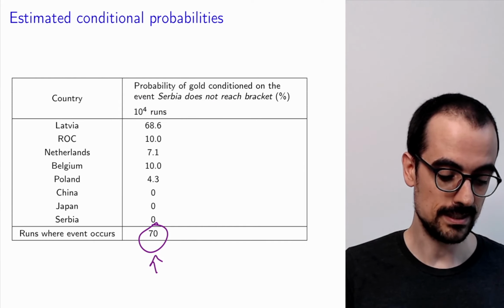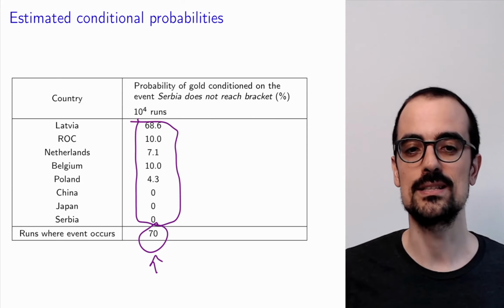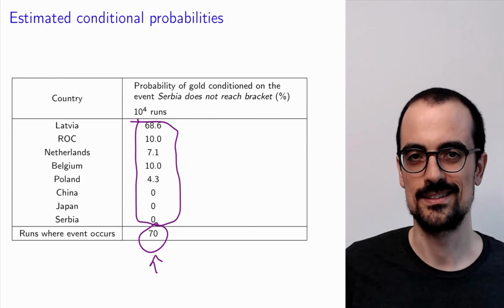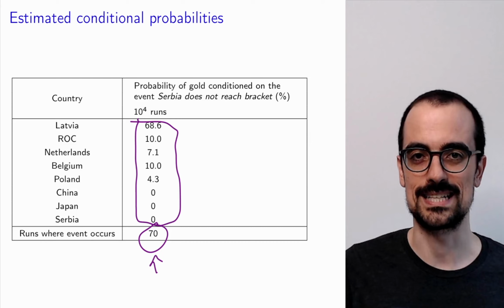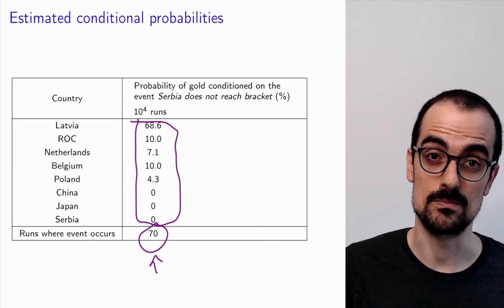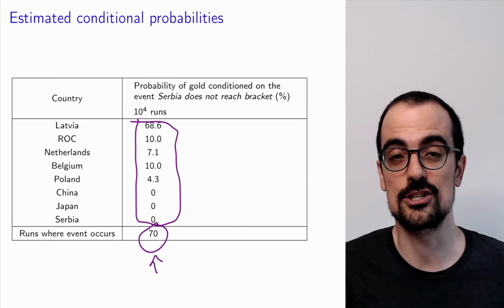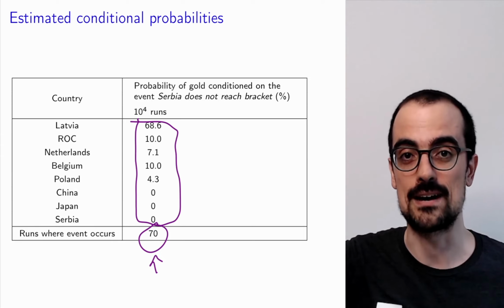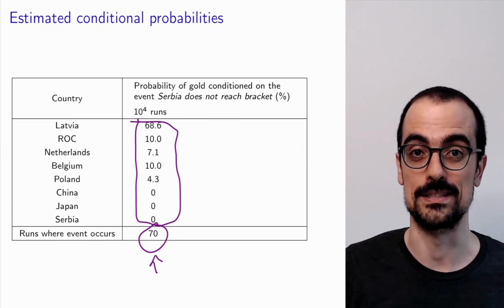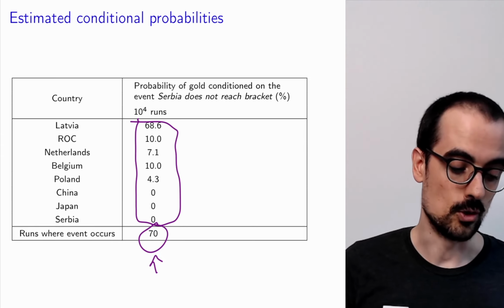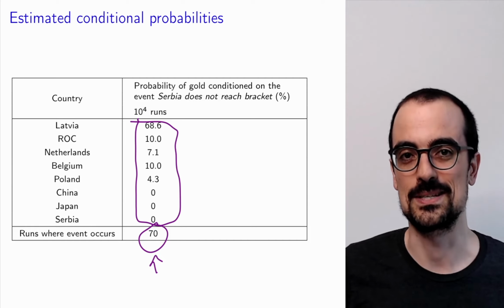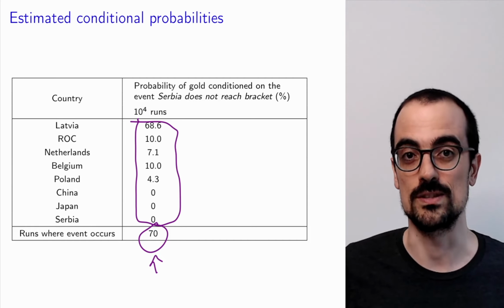So these probabilities are computed essentially from averaging over 70 data points. This is a very small number. And in general, Monte Carlo simulations are going to be accurate if you have a sufficient number of repetitions. So because of that, we cannot expect these estimated probabilities to be very accurate.